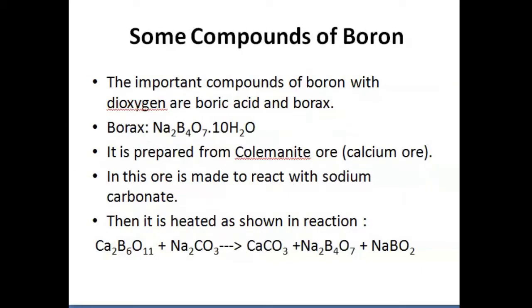When we talk about the boron family, there are some compounds of boron which have become very important in usage. The important compounds of boron with dioxygen are boric acid and borax. Borax has the formula Na2B4O7.10H2O, and it is prepared from colemanite, which is an ore of calcium. This ore is made to react with sodium carbonate, and then it is heated.